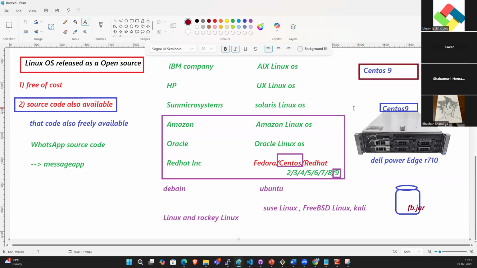So before that, what do we need, guys? We need Java and a Tomcat web server. Why Java? You develop the code in the Java language, and this war or jar file will be deployed under the Tomcat web server. Java is installed and the Tomcat web server is also installed. And you deploy the code, something like fb.jar.